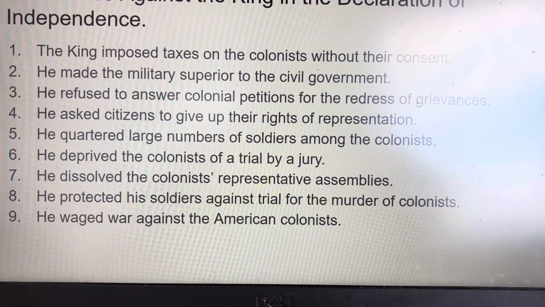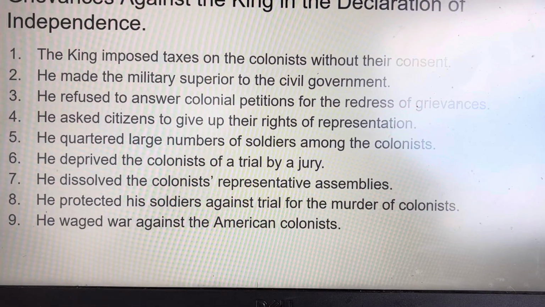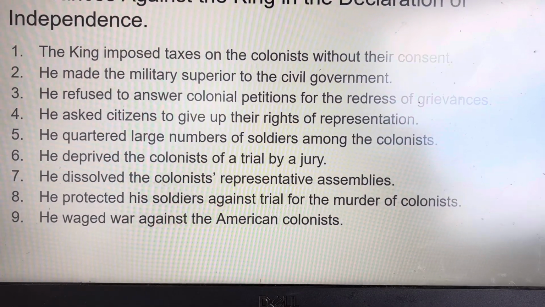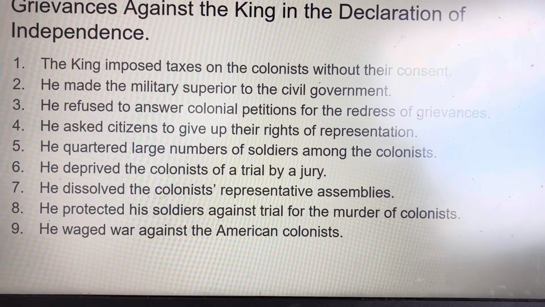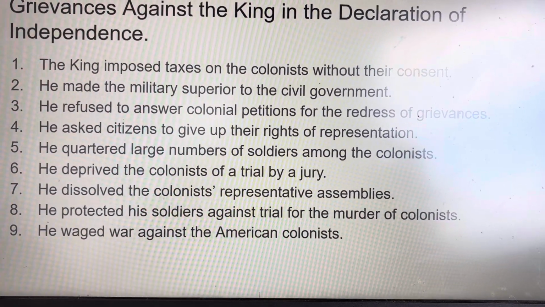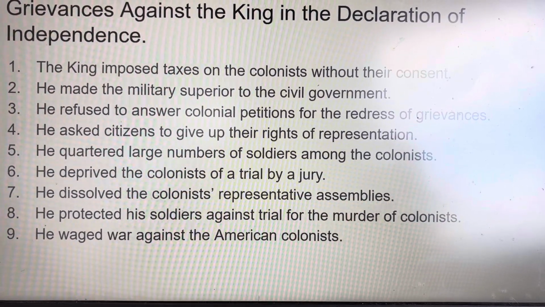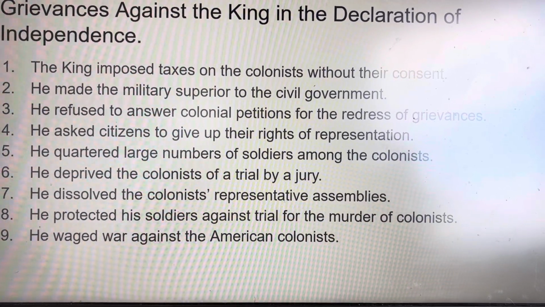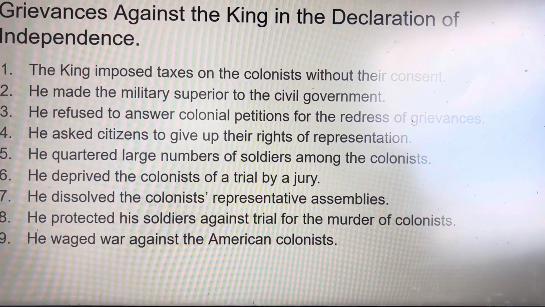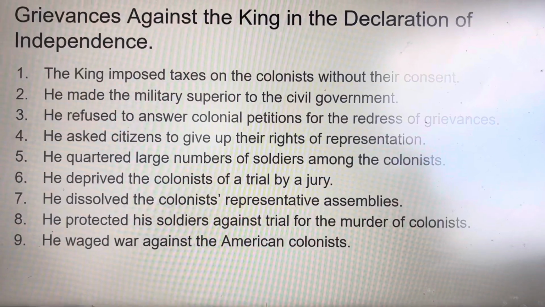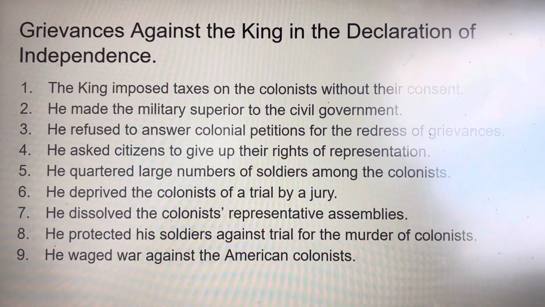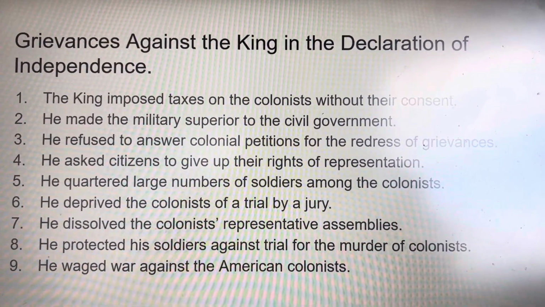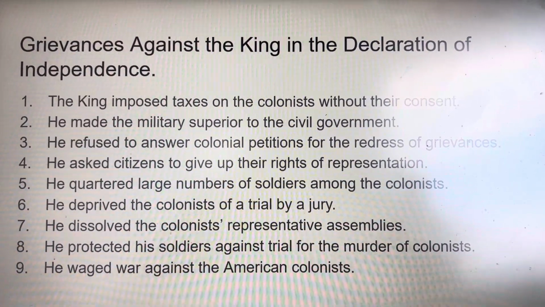The king quartered large numbers of soldiers among the colonists. The king deprived the colonists of their trial by jury, and the king dissolved the colonists' representative assemblies. The king protected his soldiers against trial for the murder of colonists, and the king waged war against the American colonists. These were considered to be the grievances listed in the Declaration of Independence.